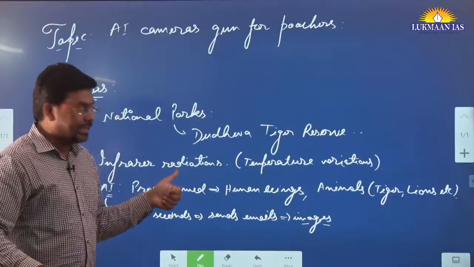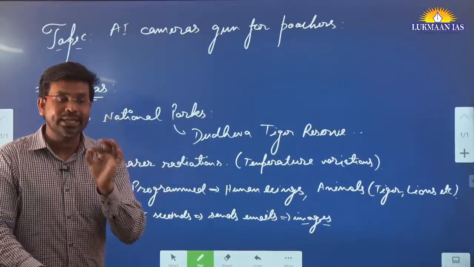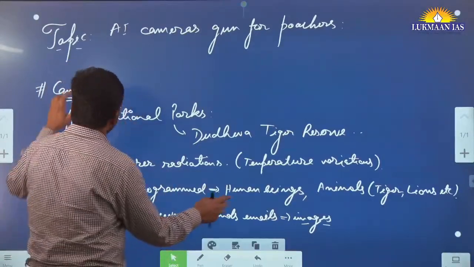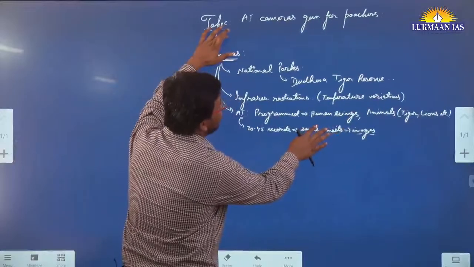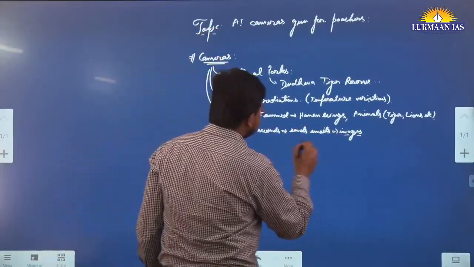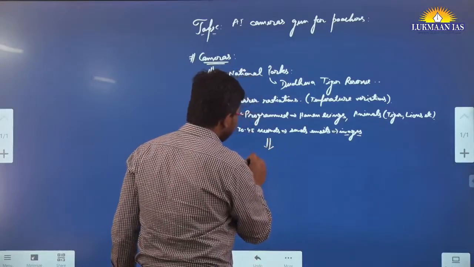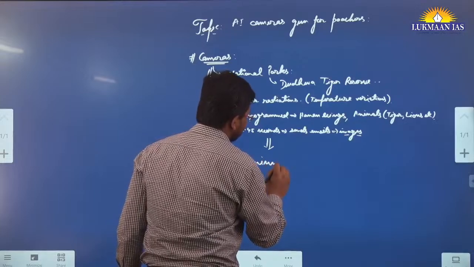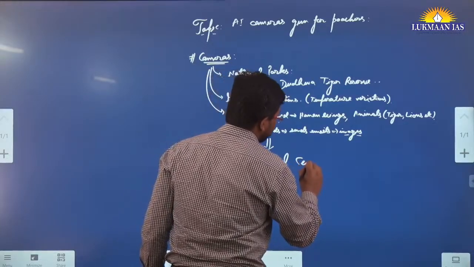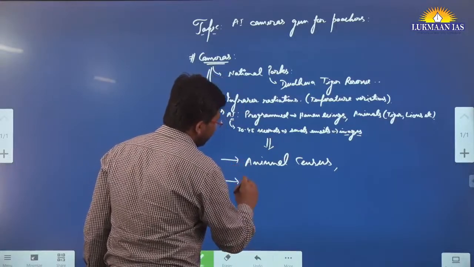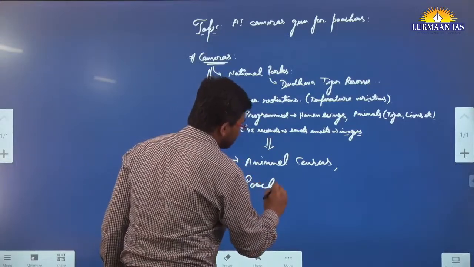One way this helps the authorities is in doing a census. Census means to count the population, for example the population of tigers or cheetahs. So this process helps in doing an animal census, or let's say a tiger census. And it also helps the authorities identify if poachers are passing by.